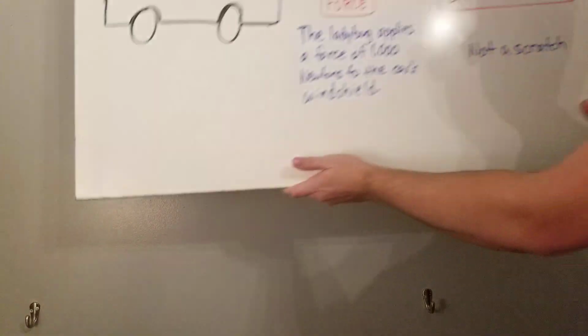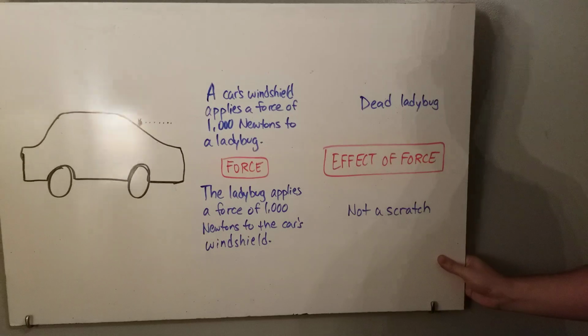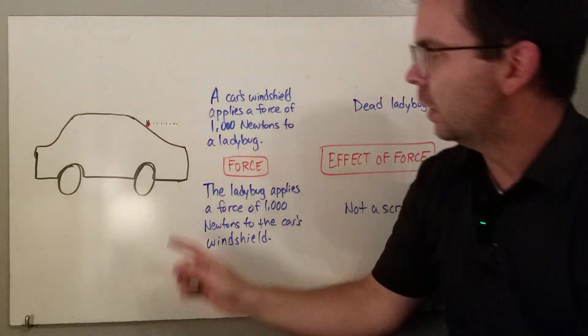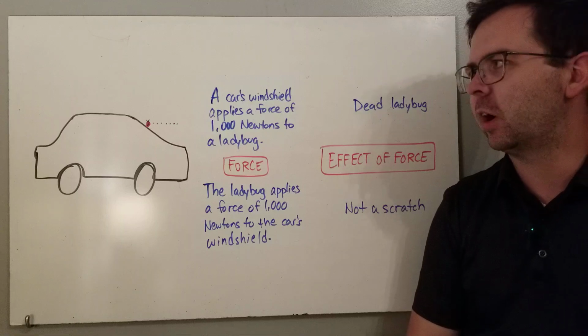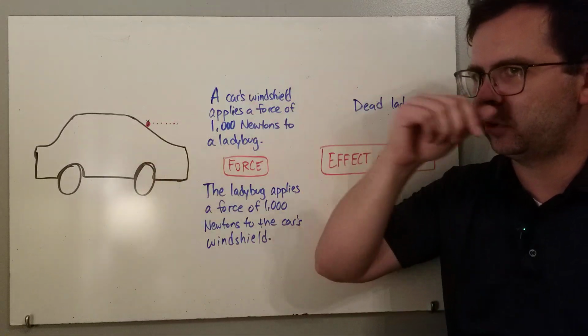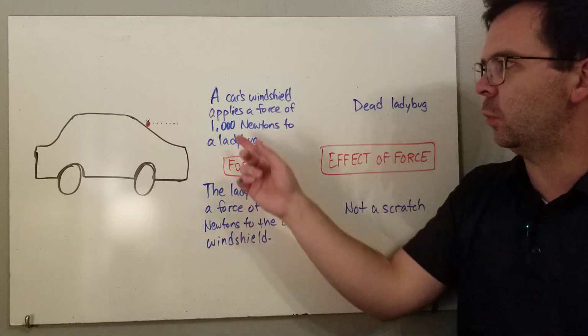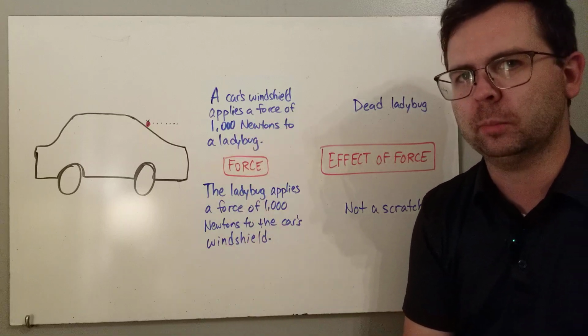One more common example of this is a ladybug hitting the windshield of a car. This is a great example to really help you understand the difference that we're talking about here. So let's say you run into a ladybug as you're driving. The ladybug hits the windshield of the car. And so the car applies a force of, let's say, 1,000 newtons to the ladybug.